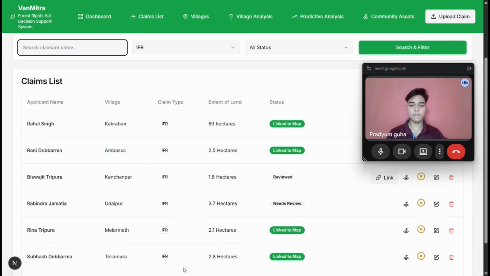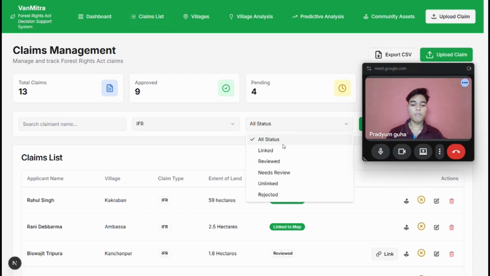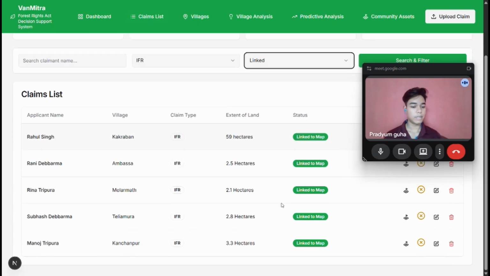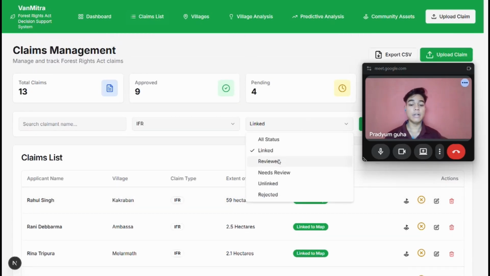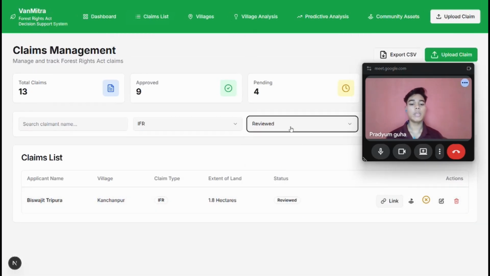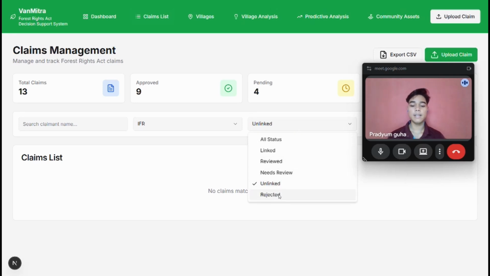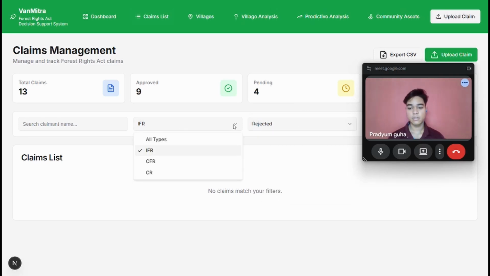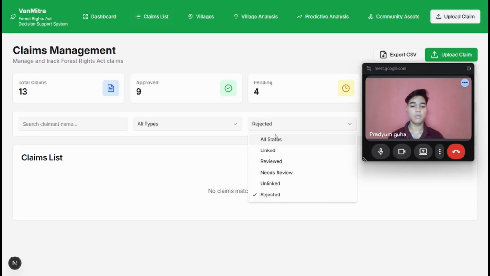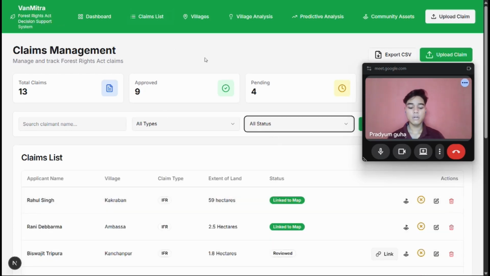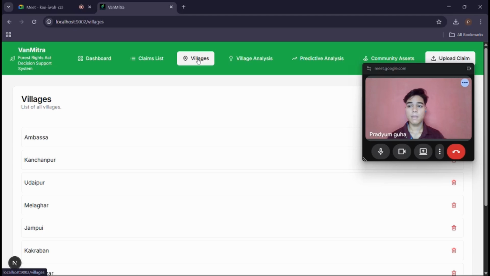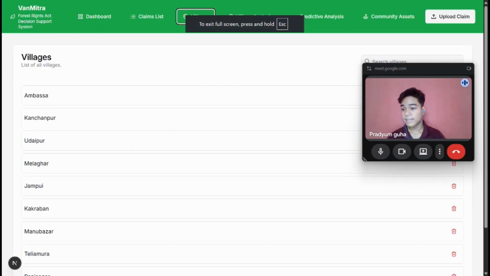So IFR, all IFRs. For status, suppose the linked ones that are visible in the map can directly go here. Suppose which needs to be reviewed can be reviewed here. Suppose that needs review here, that is unlinked, no one's unlinked, and the rejected ones, no one's rejected yet. So yeah, all types. Now status here. After that, we can go for the villages. For villages, we can directly see that the list also appears here.